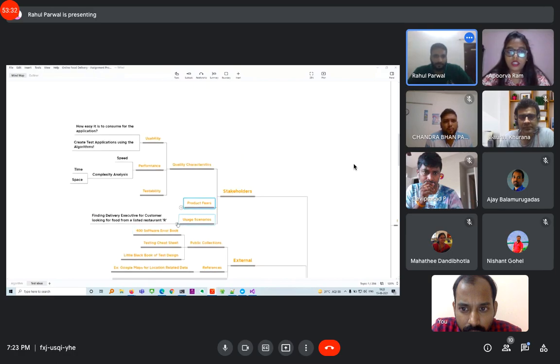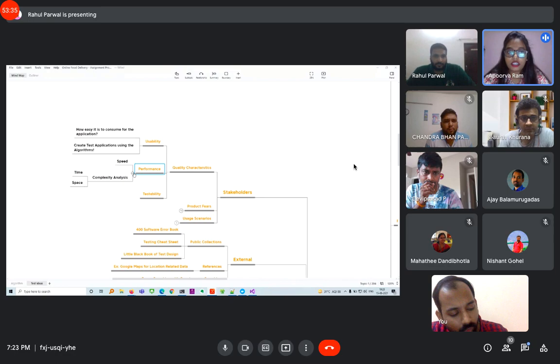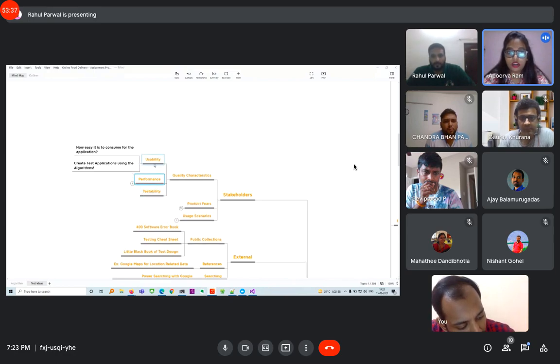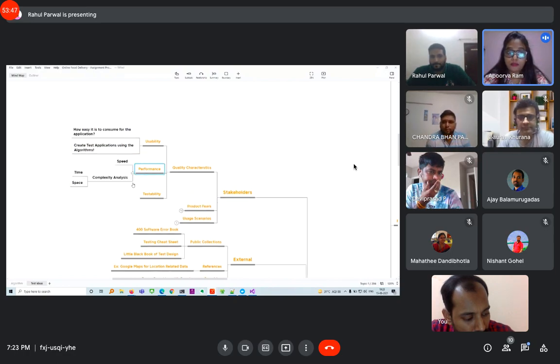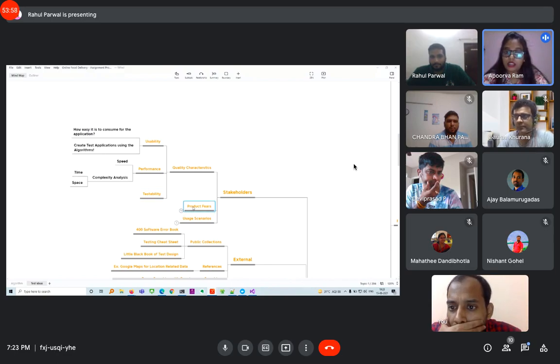For quality characteristics, we would work on usability: how easy it is for an application to consume the algorithm, and to create test applications using the algorithm. For performance, we could test the speed with which the algorithm is running, the complexity analysis, that is the time and space factors, and the testability.